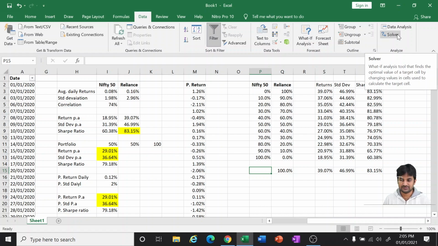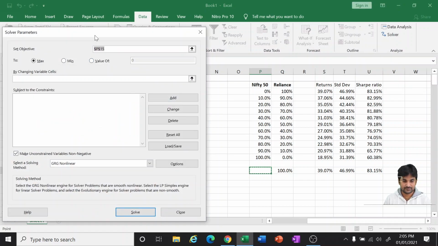So what we are telling the solver is, my objective is the Sharpe ratio maximum. What it can change, it has to work on this particular cell.